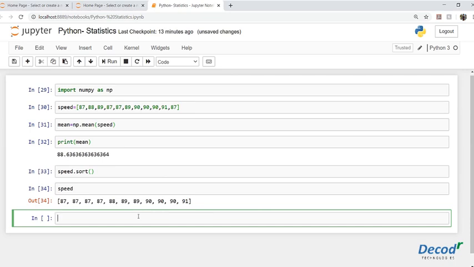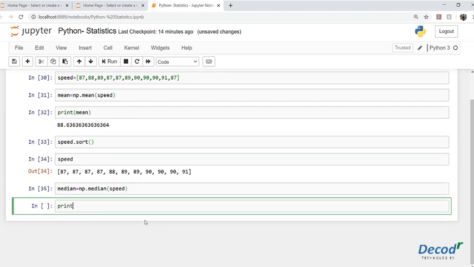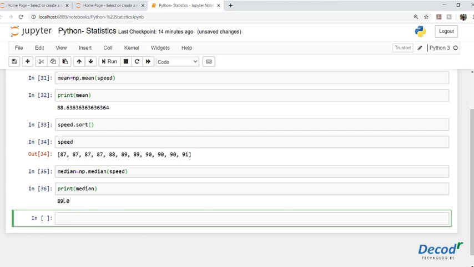So now we can again say median, just the name of the variable, and say np.median because we want to find the median, and we'll pass in speed. Again, this median is nothing but a method of the numpy module. And when we say print median, we get back the median.